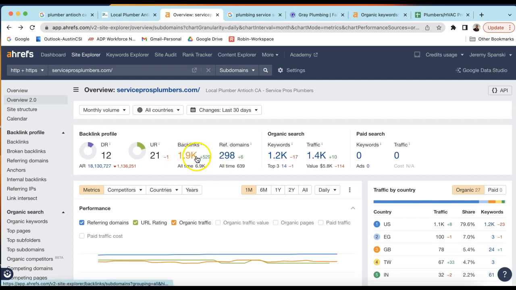So I could tell you got some good backlinks here. You almost have 2,000 backlinks here with 298 reference domains. And this is your trust over time. So this will grow as your website grows. And this is your immediate trust. So that's a good number that you get from these backlinks. So again, strong website here.